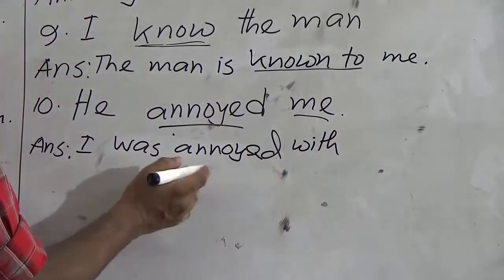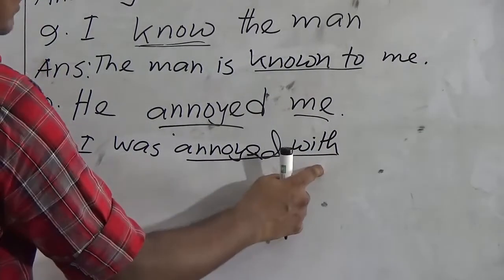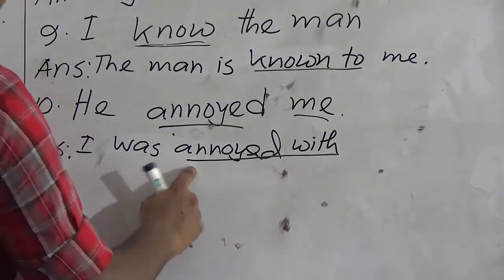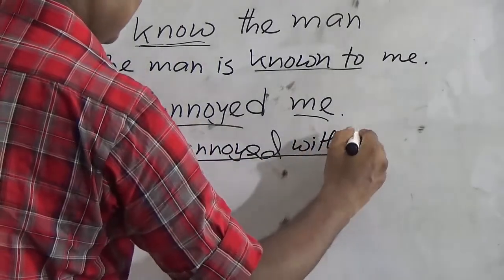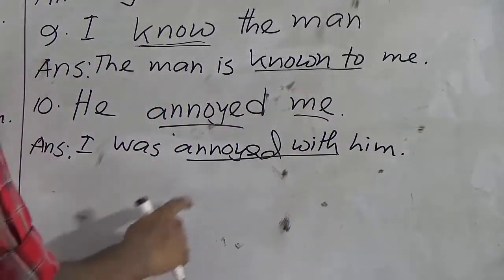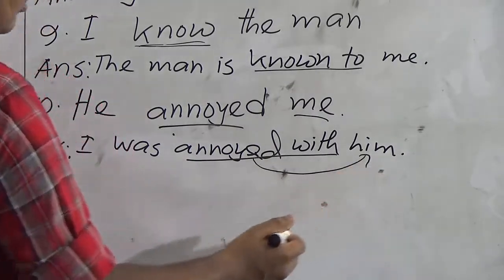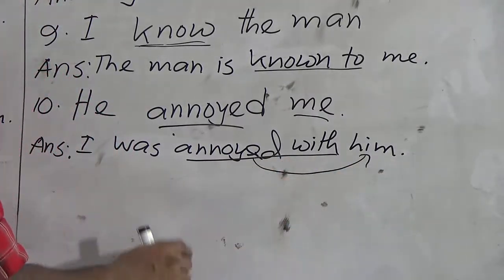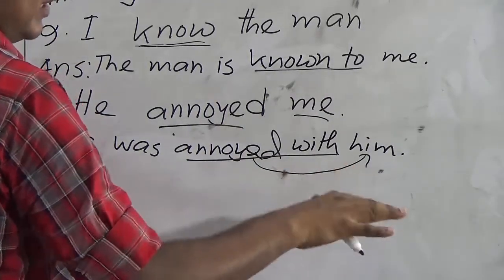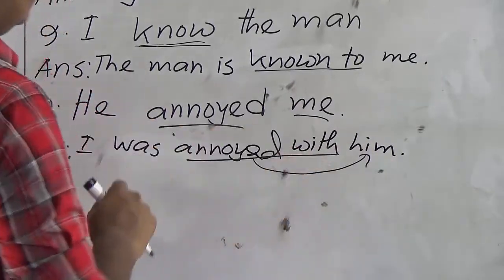The verb annoyed takes preposition with. So that's why we are using with in lieu of by. So annoyed with, and subject will be object, he will be him. A very important thing: if after the verb annoyed comes a person, we use with, and if after the verb annoyed comes any other thing except a person, we use at.